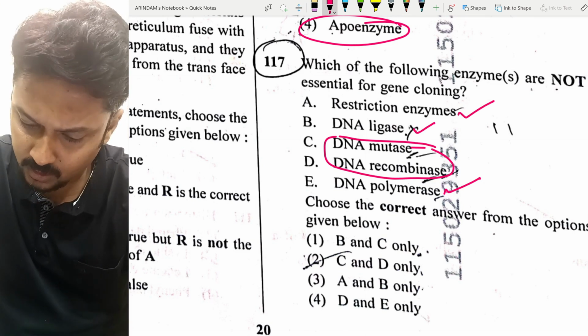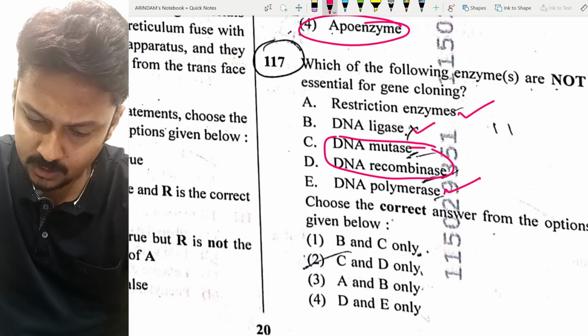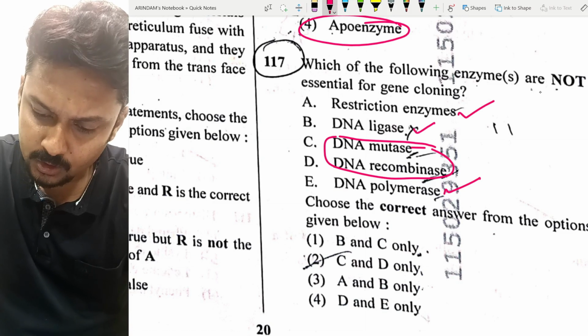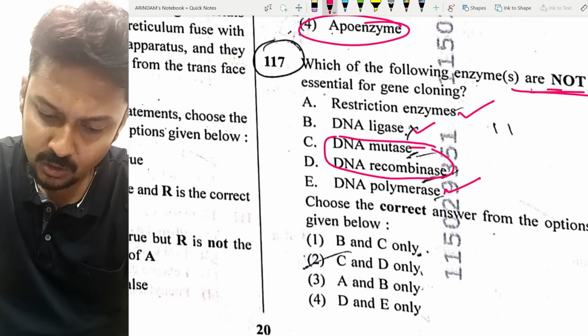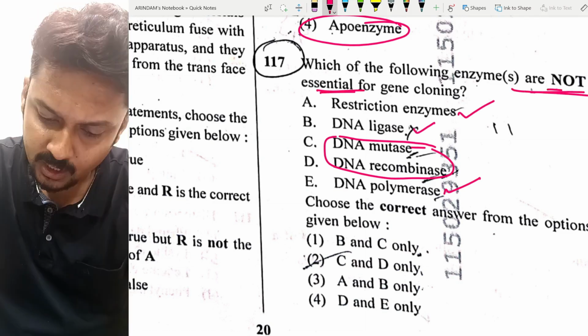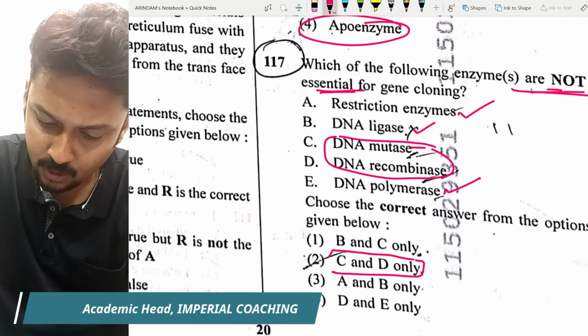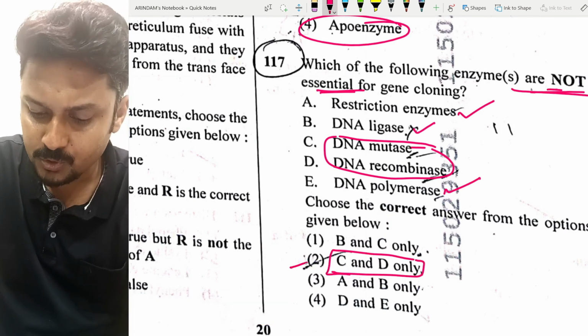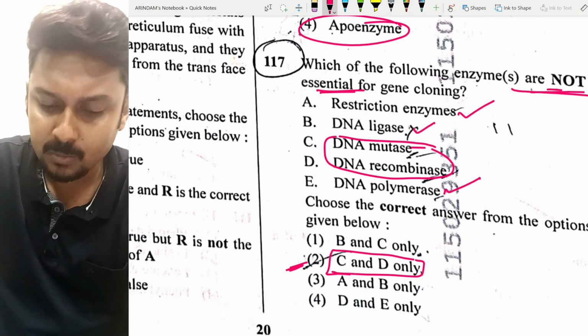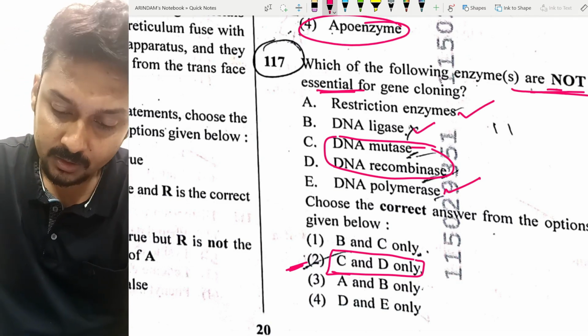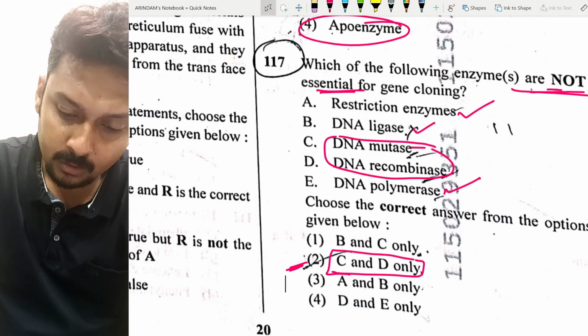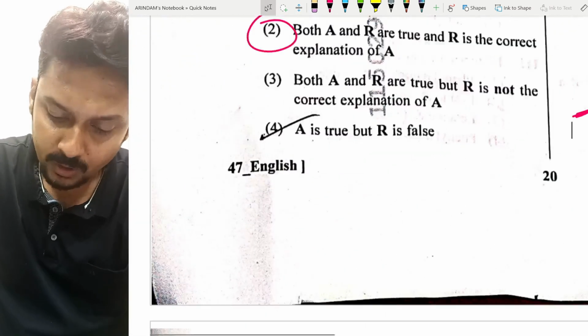But here we need to choose the correct option, which are not essential. Not essential means DNA mutase and DNA recombinase. So option C and option D, that is the second option, is correct. Statement C and statement D are not required in the process of gene cloning.